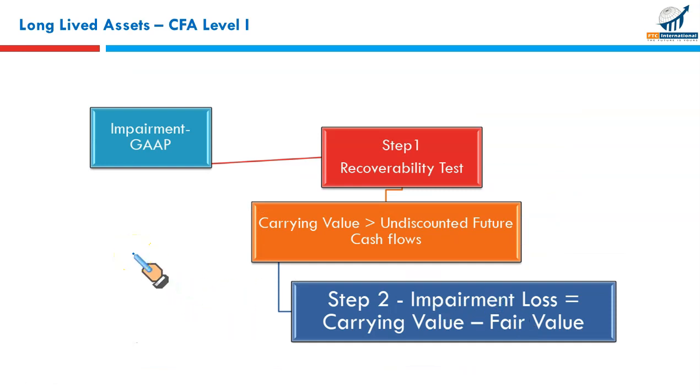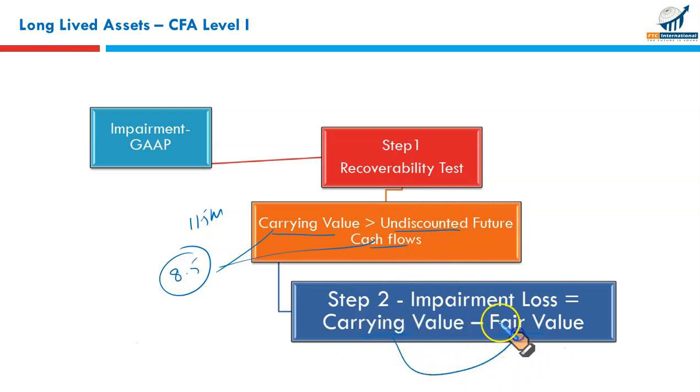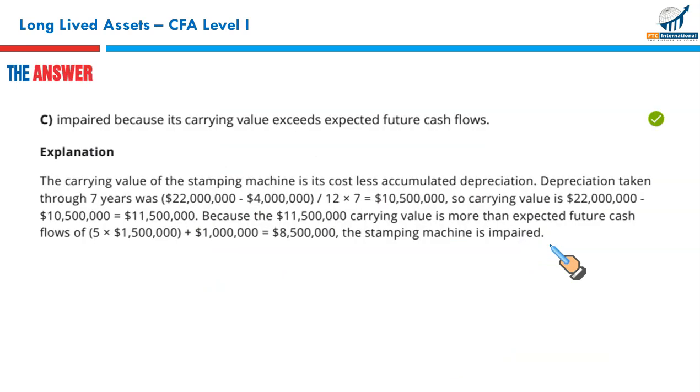This is the US GAAP model for impairment. Step 1 is recoverability test. You compare your carrying value with the undiscounted future cash flows. Our carrying value was 11.5 million, whereas the undiscounted future cash flows was 8.5 million. This indicates that yes, asset is impaired. In the second step, we compare the carrying value with the fair value. The difference between carrying value and fair value is reported as an impairment loss, and under US GAAP, it may not be reversed in the subsequent years. So we got the result. C is the right answer.